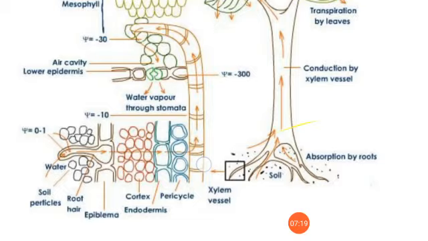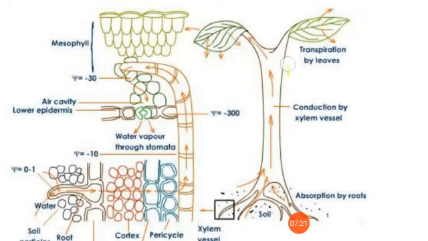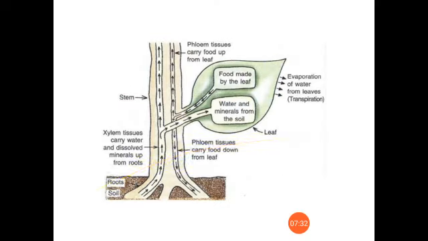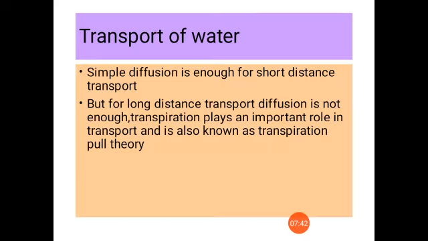Okay, so this upward conduction can be explained by simple diffusion in small or short plants, but in the case of taller plants this is not enough. So this can be explained by a process known as transpiration, or by a theory known as the transpiration pull theory.